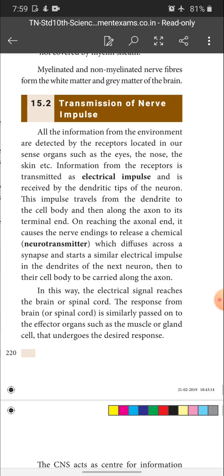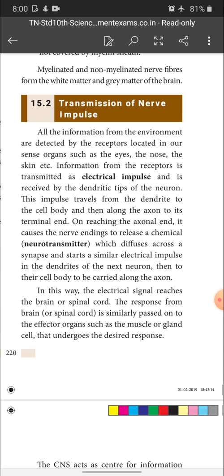So the nerve end consists of a synaptic nerve. The synaptic nerve releases the neurotransmitter. This diffuses across the synapse and starts a similar electrical impulse in the dendrites of the next axon, then to their cell body to be carried along the axon.